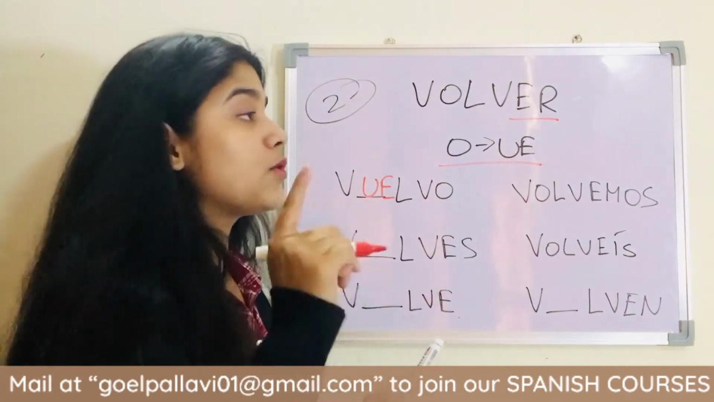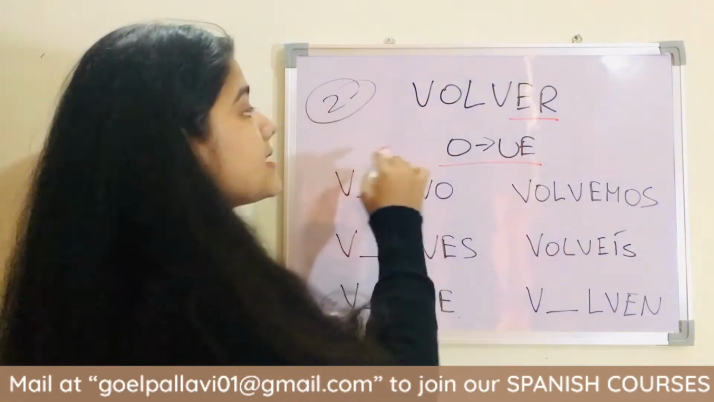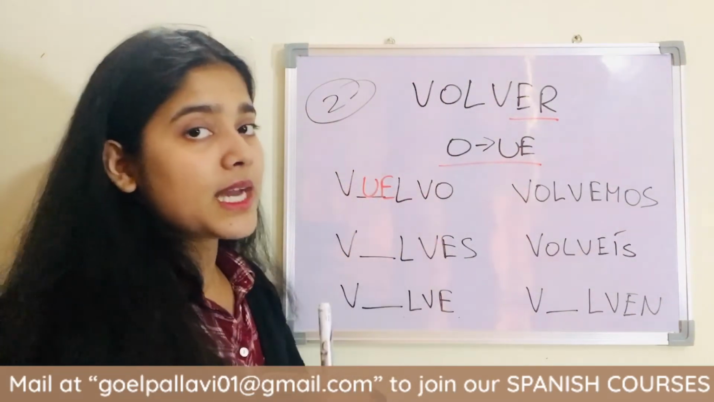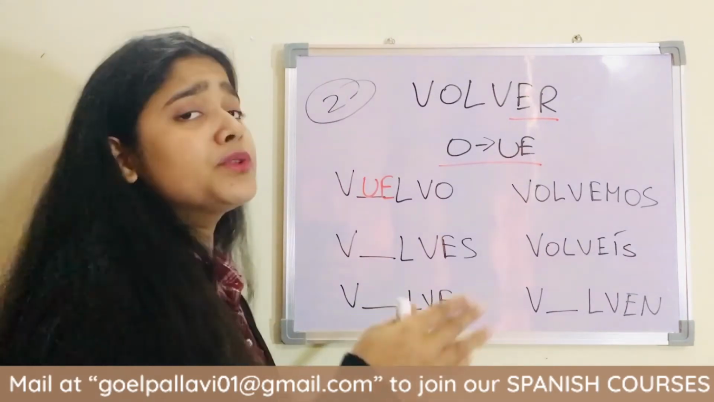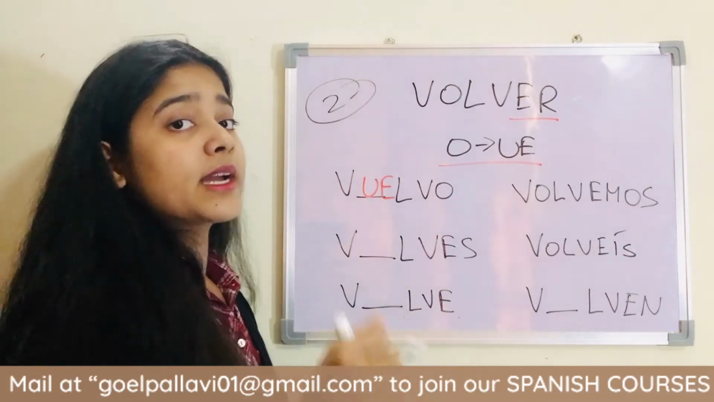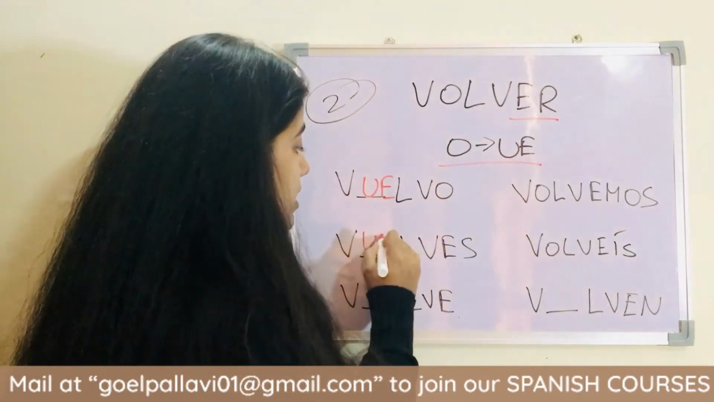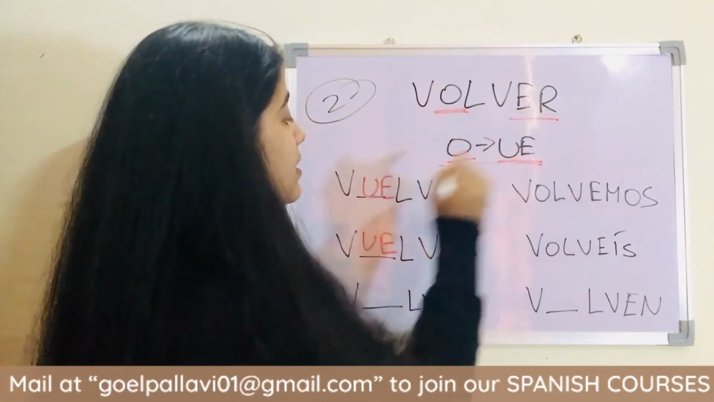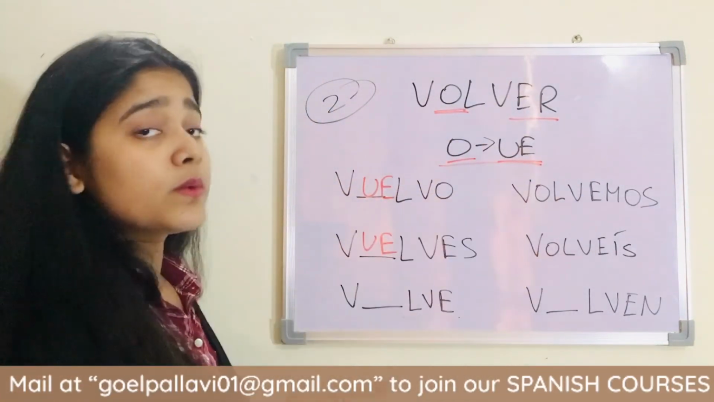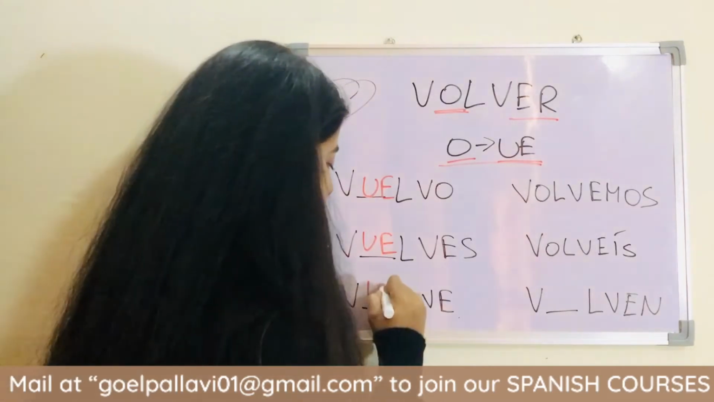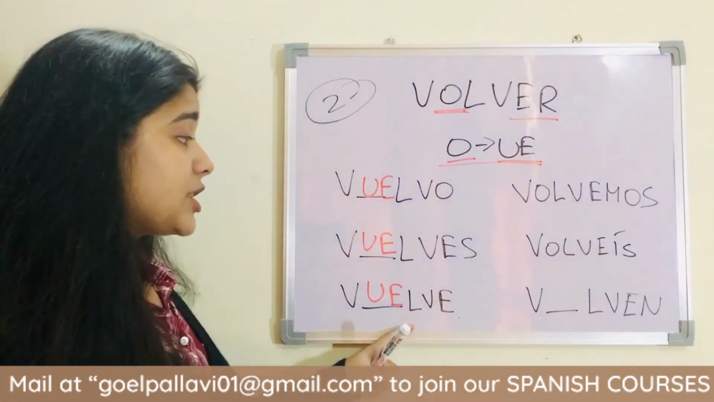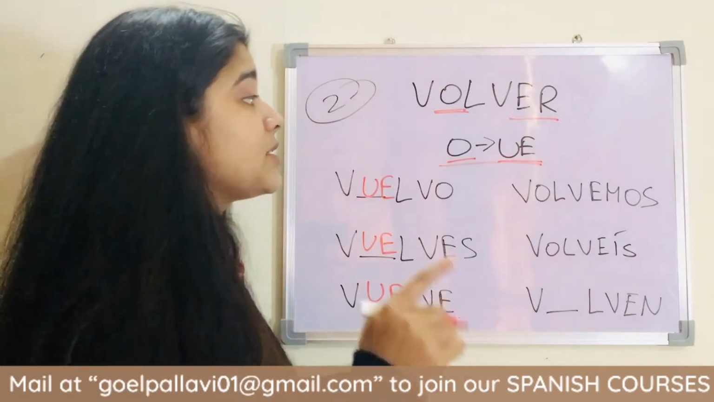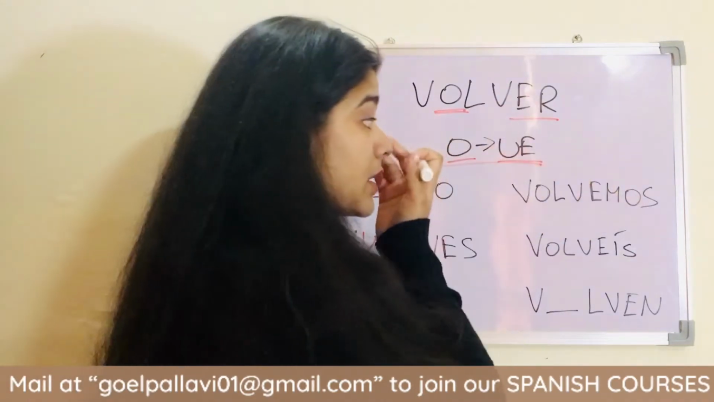The first type you have already done, and this is the second type we are learning. Yo vuelvo a mi casa, I return or I come back to my house. Vuelves: we are changing this to this. As you can see, volver, vuelvo, vuelves. Tú vuelves a la casa. Third person, he or she, or usted: ella, usted vuelve a la casa. He or she returns or comes back to the house.